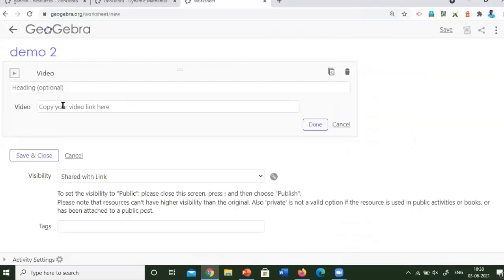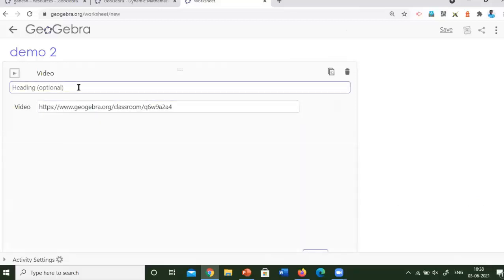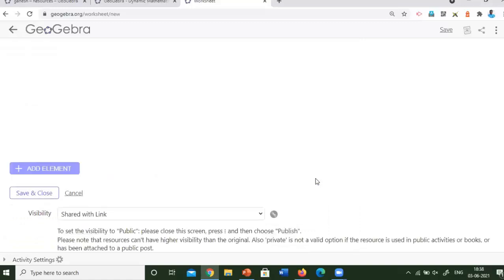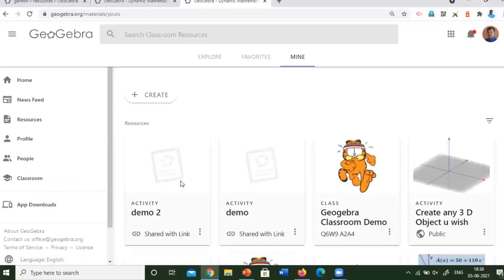And then paste the URL in the copy your video link here. That is enough. Here you can ask the students to watch the video for understanding the concept. So you can use any YouTube video inside as an activity, and then click done, and then save and close. Okay, this is the activity number 2.